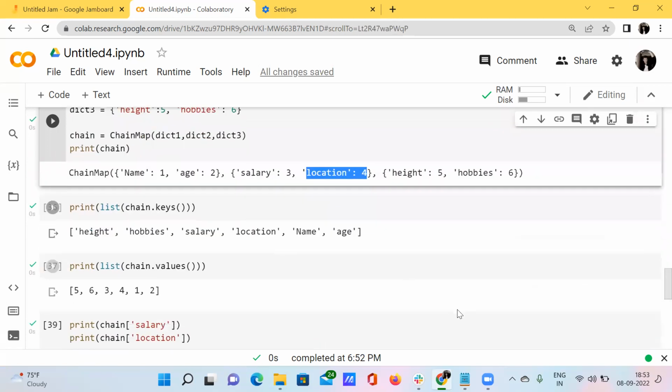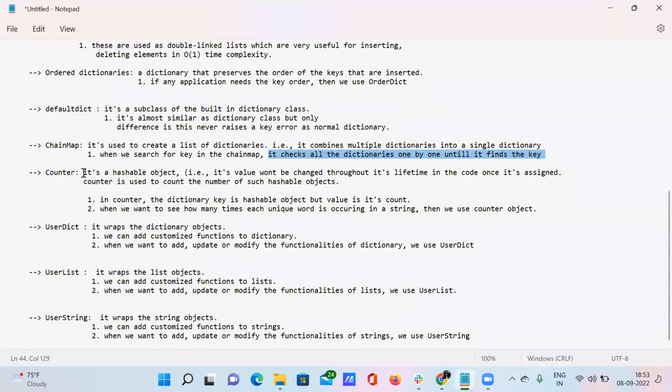Let's move on to another one, that is nothing but the Counter. What is meant by Counter? Counter is a hashable object. What do you mean by hashable? It's nothing but its value won't be changing throughout its lifetime in the code once it is assigned. It's almost similar to immutable objects. This Counter module is used to count the number of such hashable objects. When our data has hashable objects, the Counter will count the number of hashable objects that are present inside this data.